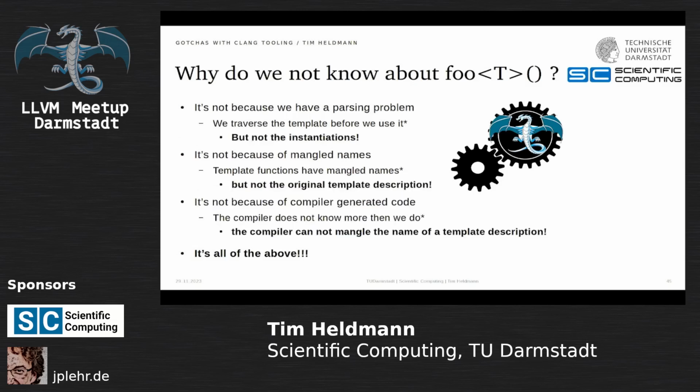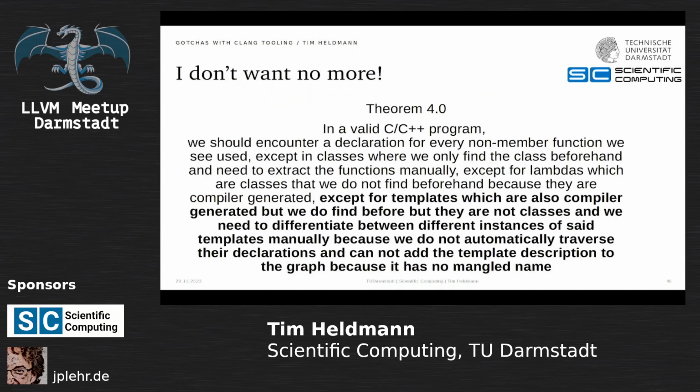We do traverse the template before we use them, but we do not traverse the template instantiations before them. We need to do this separately. Template functions do have mangled names, but the original template description does not have a mangled name, and the compiler does not know more than we do. The compiler just refuses to mangle the name of a template description, because template descriptions are template descriptions and are not functions unless they are instantiated. So you need to deal with all of them above, which means that I don't want to do this anymore.